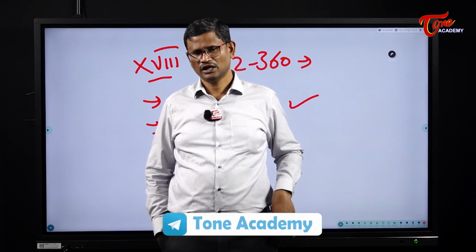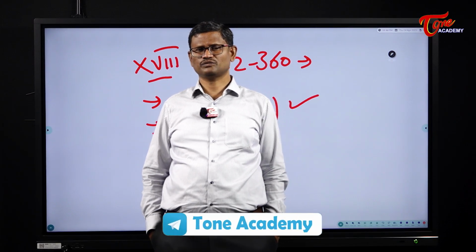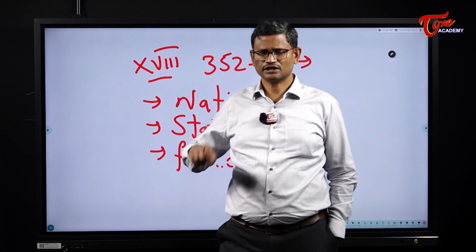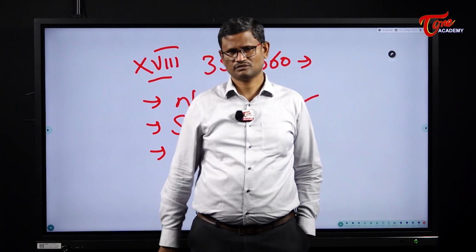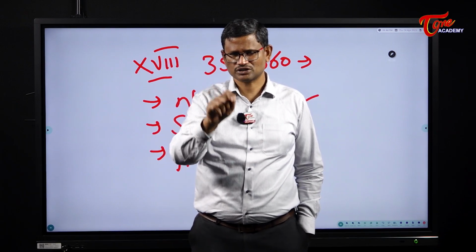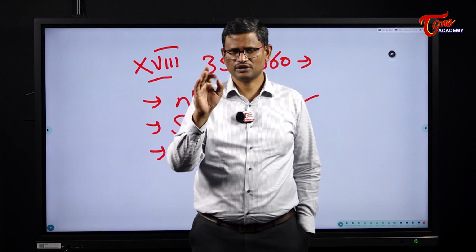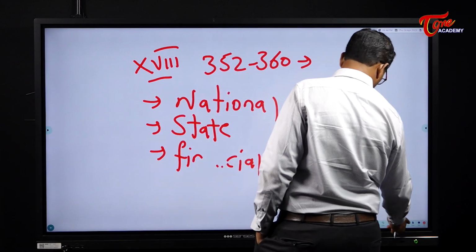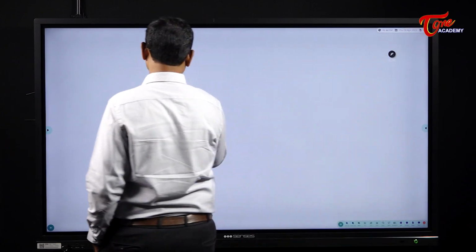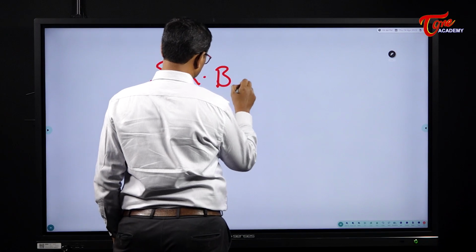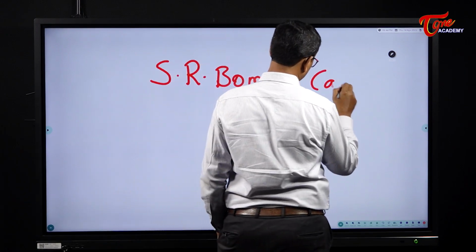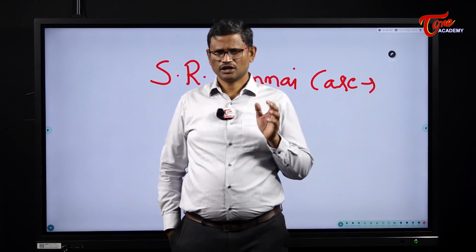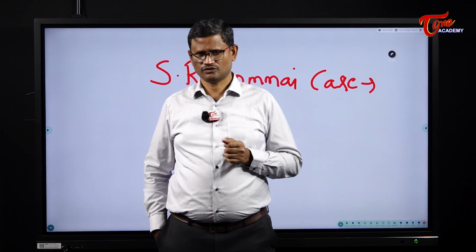And then what are the consequences of imposition of president rule? Once president rule is declared in the state, the elected government in the state will be dismissed. Once the parliament gives approval to the president rule, the state legislature will be dissolved. So in 1994, in one of the important judgments, in the S.R. Bommai case, the Supreme Court said, declaration of president rule is subject to judicial review.